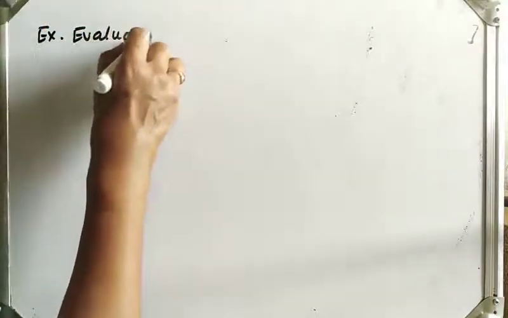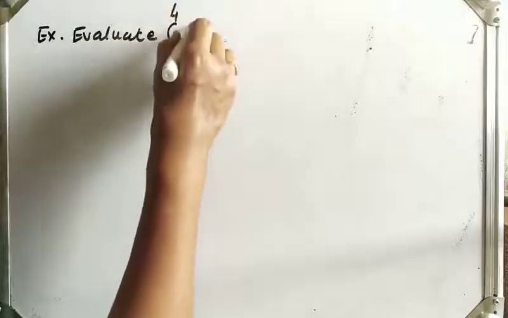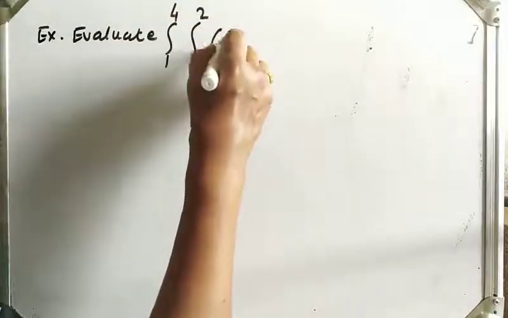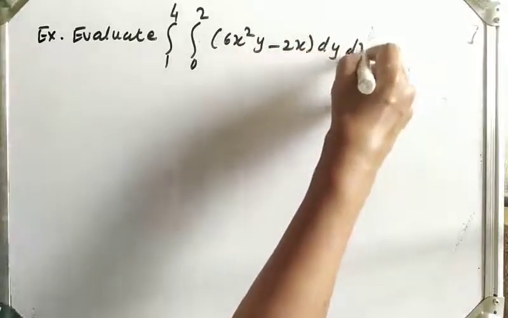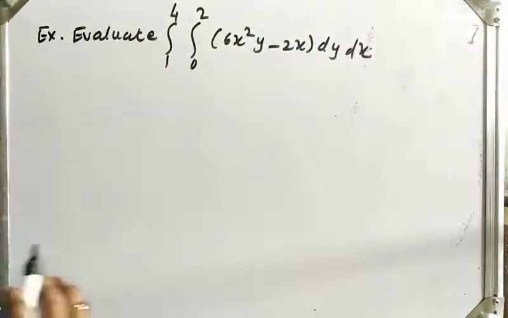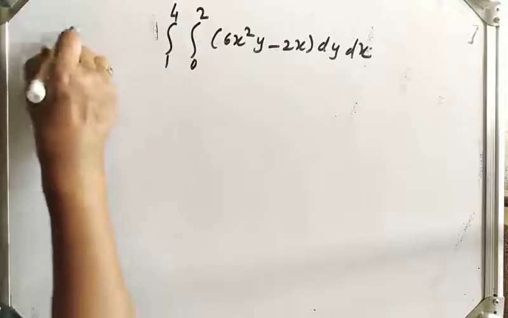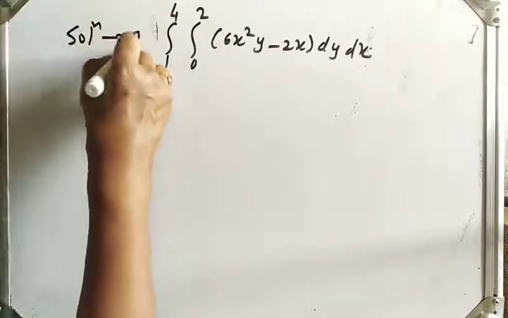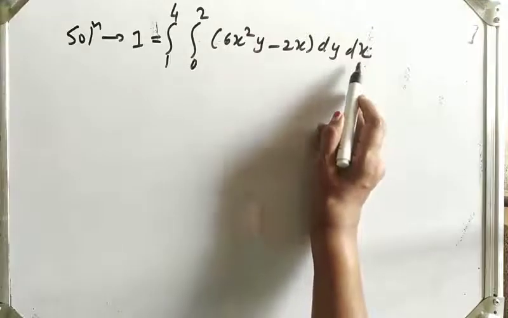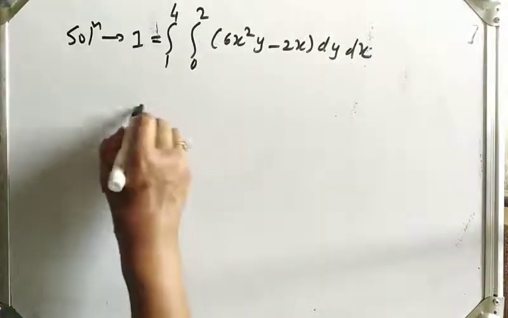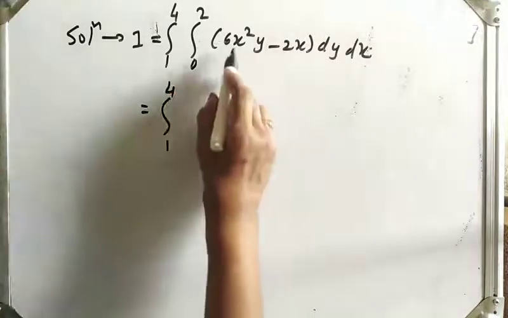Evaluate the integral from 1 to 4, integral from 0 to 2, of (6x²y − 2x) dy dx. Okay, so in the solution, I is given. It is given that we first integrate with respect to y, then integrate with respect to x. Now let us integrate with respect to y first.